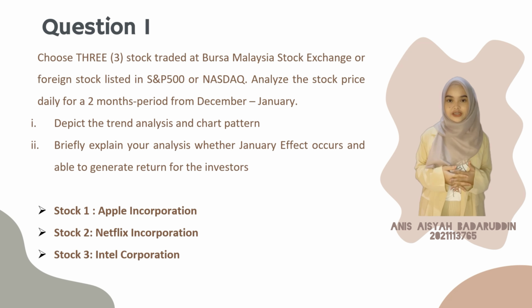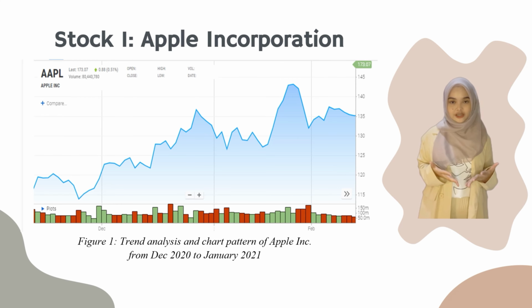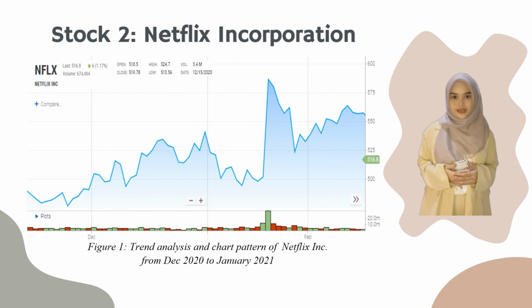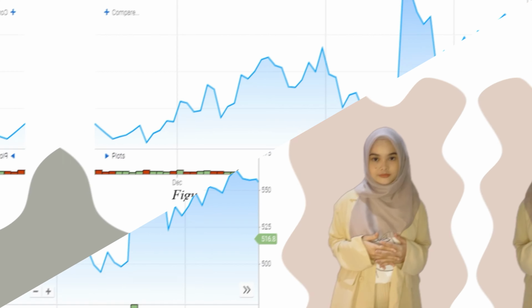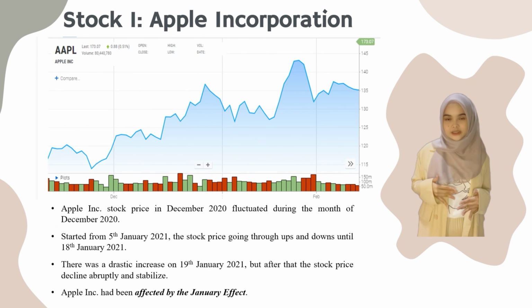Information by answering the first question. We had chosen 3 different stocks from 3 different companies. This is the trend analysis and chart pattern of Apple Incorporation, Netflix Incorporation, and Intel Corporation for December 2020 to January 2021. Now, I will explain further about the analysis for stock 1.